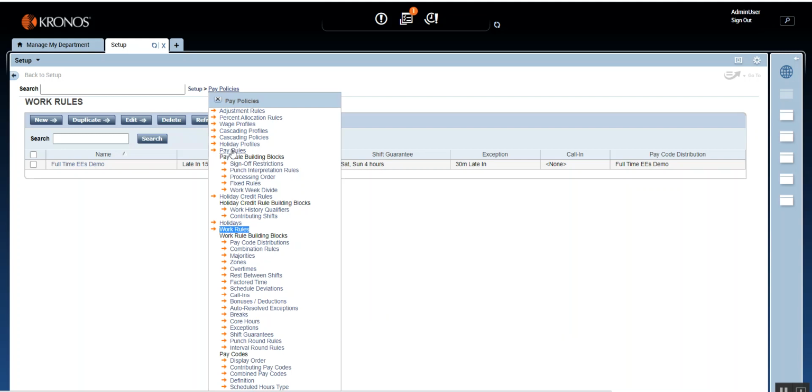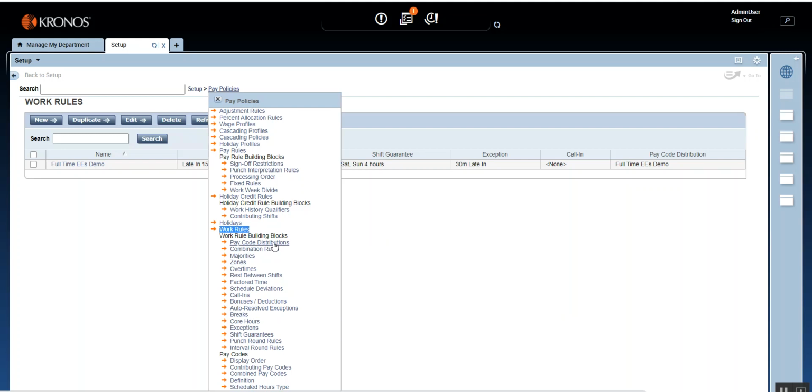And by that time I hope you will be able to set up the pay policies on your own, and you will be able to create the pay policies for different employee groups. And the important thing here to remember in the work rule is that the premium pay situations that you see here, which is zones, overtime, rest between the shifts, schedule deviation, all of these will go into the combination rule. So just a recap of what we have seen today. The combination rule will define which rule takes precedence over the other. The pay code distribution will define what pay code you give for a particular situation.